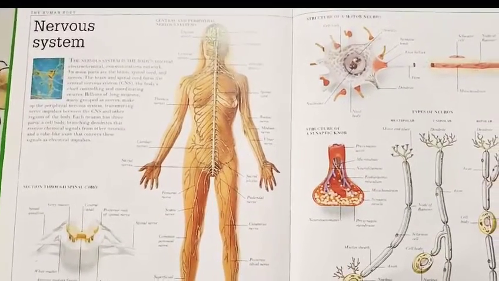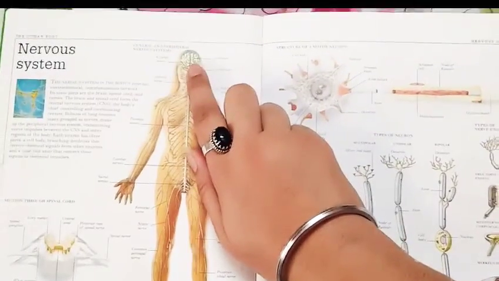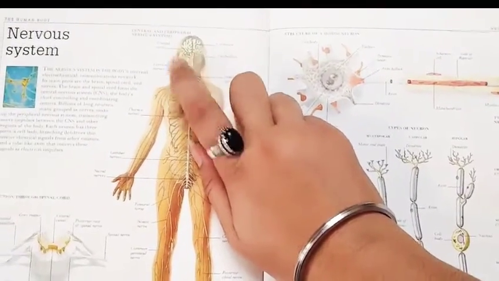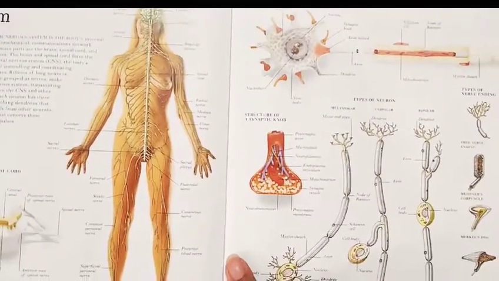What is the central nervous system? It consists mainly of the brain, which is a part of the central nervous system, and second is the spinal cord, which is the back portion of the central nervous system. It is regarded as the thinker or the information processor in the body.